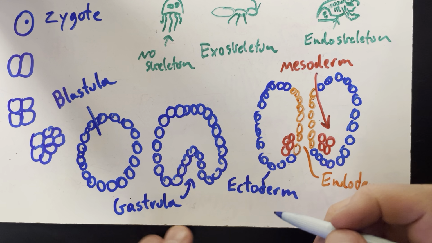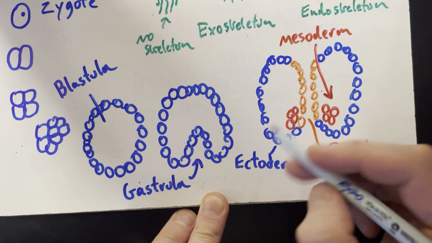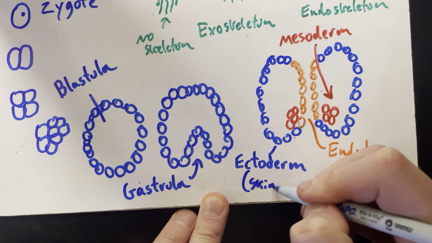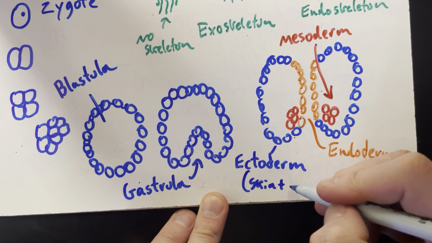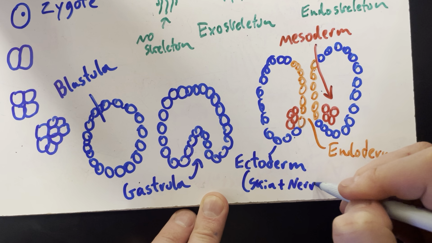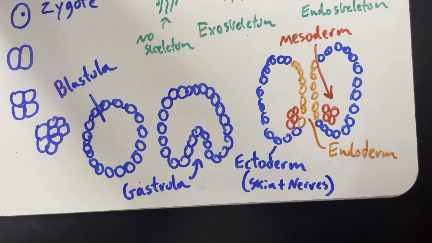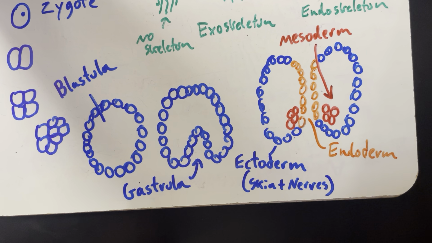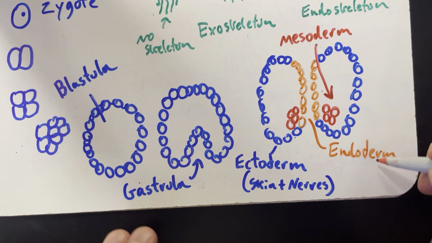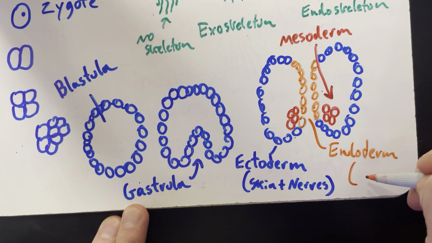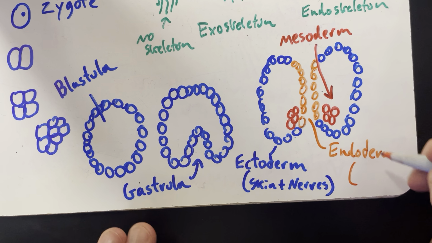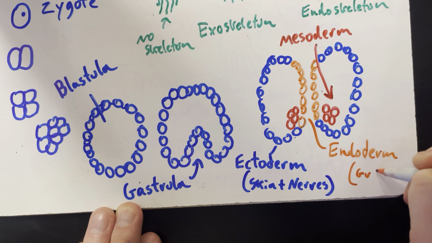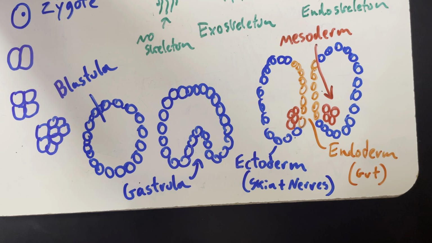What type of tissue does the ectoderm make, do you think? Skin. Skin, yep. And strangely enough, it actually makes your neurons, including your neurons in your brain and your spinal cord. They come from ectoderm tissue. Endoderm becomes what? Yeah, your intestines, your stomach, your esophagus, your gut, basically. I'm just going to put gut there, or at least the lining of your gut.